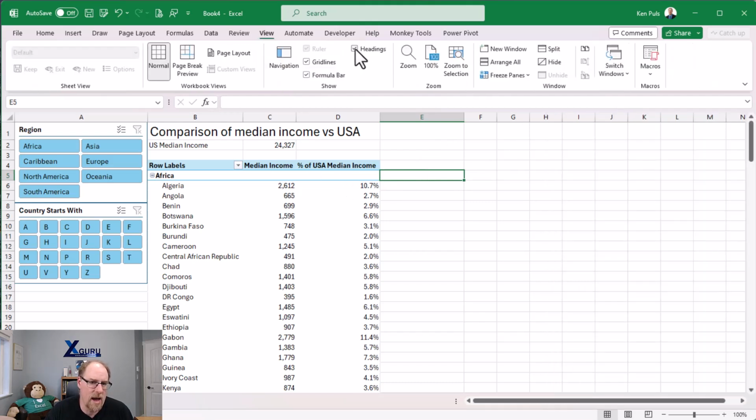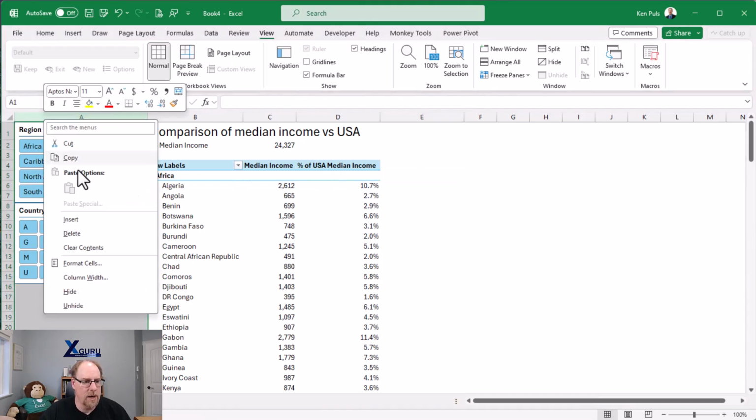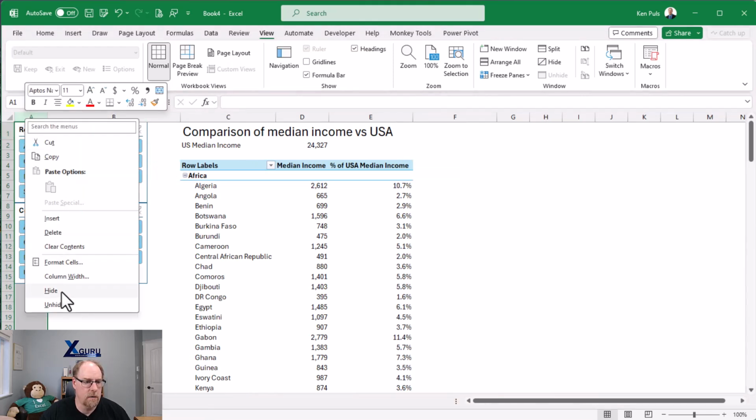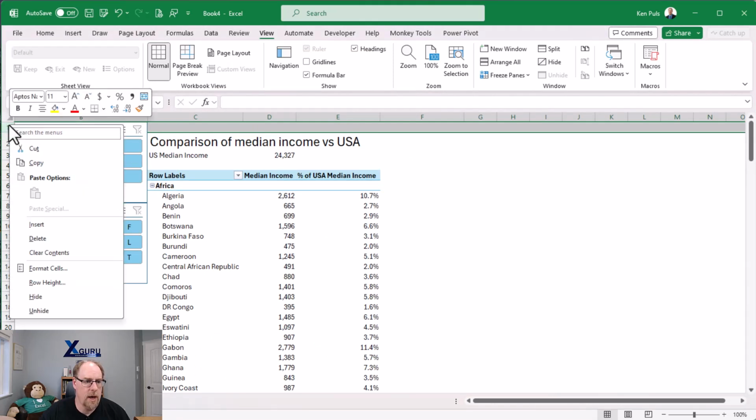Maybe I want to go back and say, hey, let's get rid of the grid lines. There's one more thing that I'm not loving on this though. Wherever I put my cursor, I don't have my highlighting column section set up. This is the final sort of thing that I would do. I'm going to insert column A and then hide column A. I'm going to insert row 1 and then hide row 1.